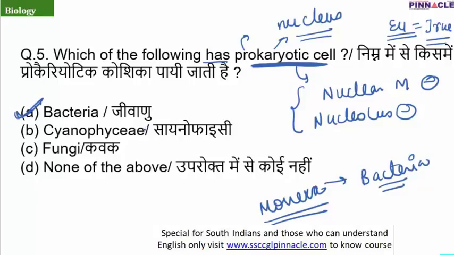Cyanophyceae, also known as blue-green algae, are a kind of algae, and algae are classified under green plants, the plantae kingdom. So they are not prokaryotic. Fungi are also eukaryotic.